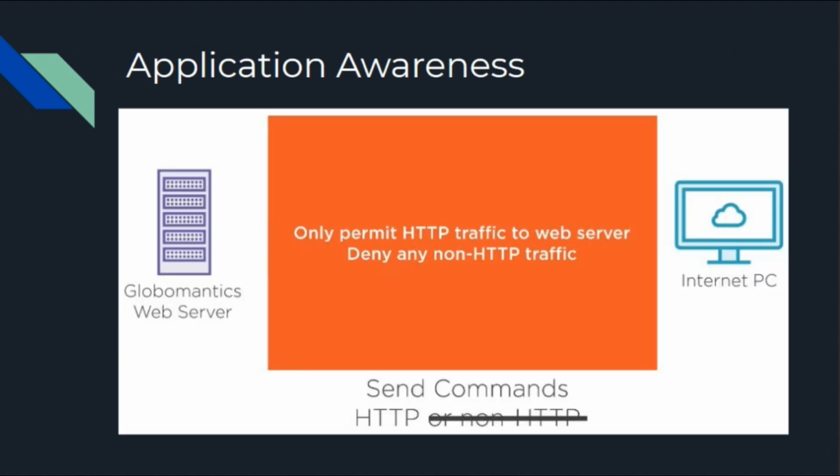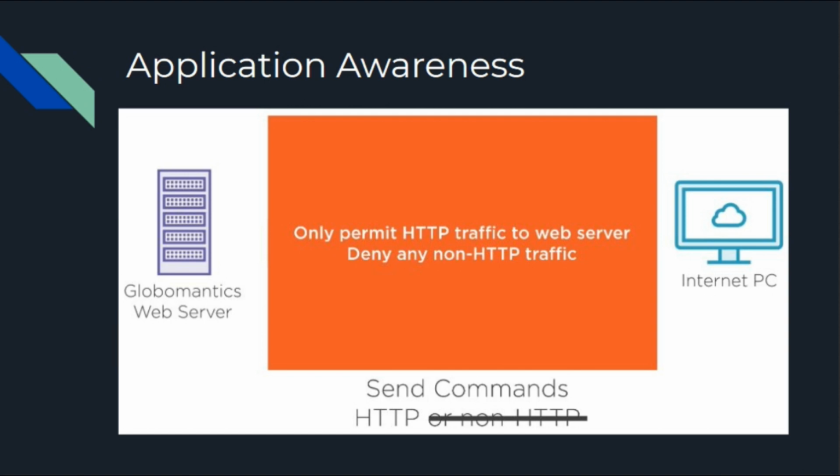Now let's look at application awareness direction. Application awareness works in two directions. The inside user is trying to access a resource on the outside. We have a combination of user control plus application awareness, meaning that we can identify that they are going to Facebook and playing a game.